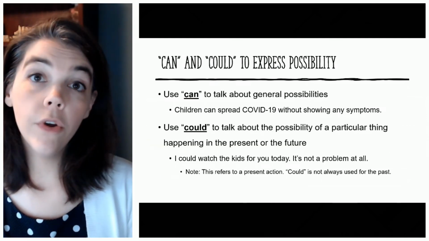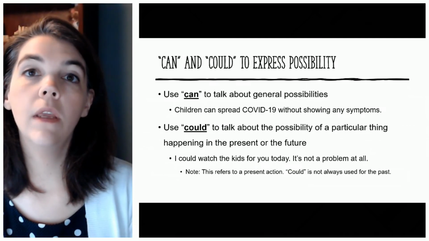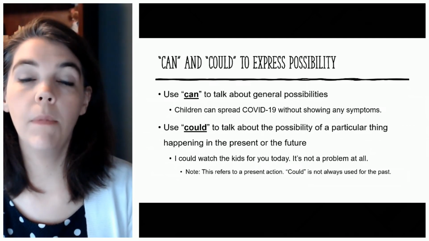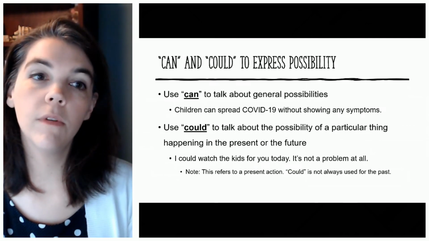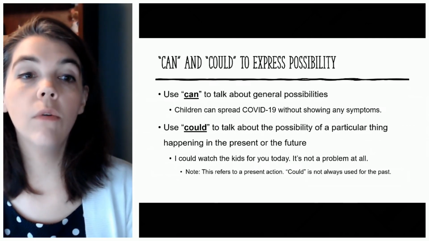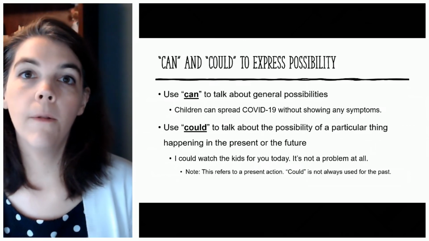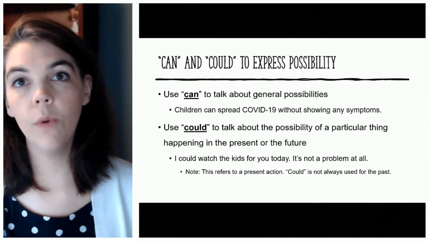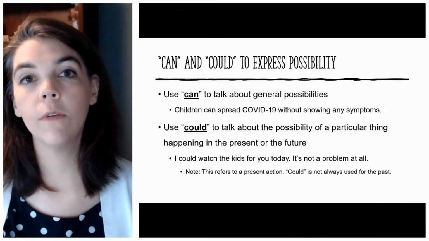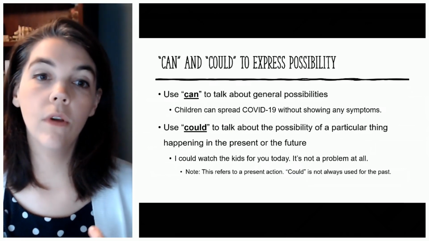You use could to talk about the possibility of a particular thing happening in the present or the future. So if I make that more specific, I say, I could watch the kids for you today. I'm talking about myself. I'm talking about this current situation. I'm not talking about a general possibility. Then I can use could.